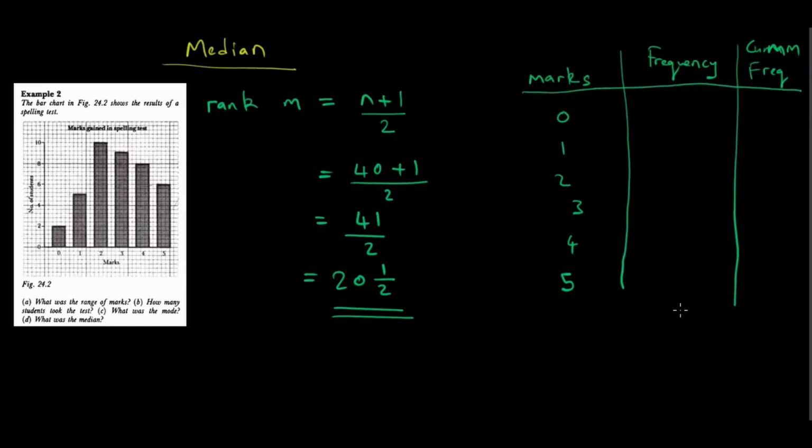So we say ma-students akawana 0 i2, ma-students akawana 1 mark i5, ma-students akawana 2 marks i10, ma-students akawana 3 marks i9, students akawana 4 marks i8, and students akawana 5 marks i6.